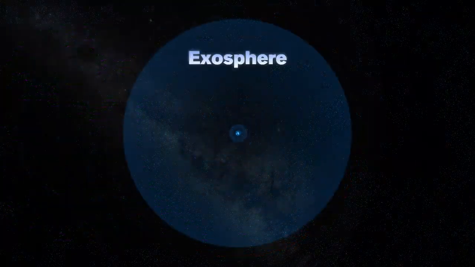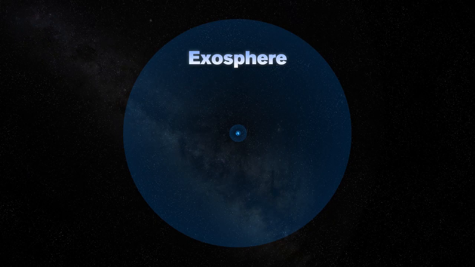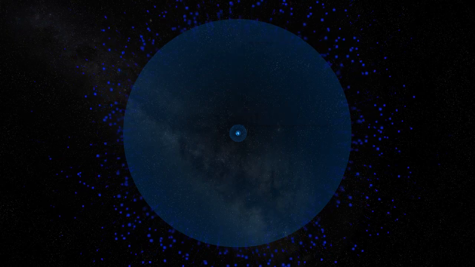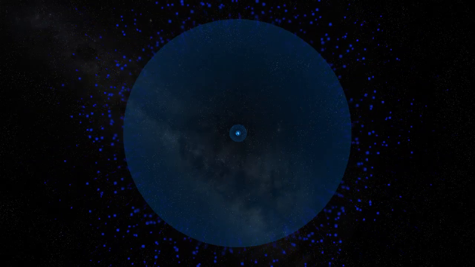The last layer of the atmosphere is called the Exosphere and is the outermost layer. It extends from the top of the Thermosphere to 6,200 miles above the Earth. In this layer, atoms and molecules of the atmosphere escape into space.